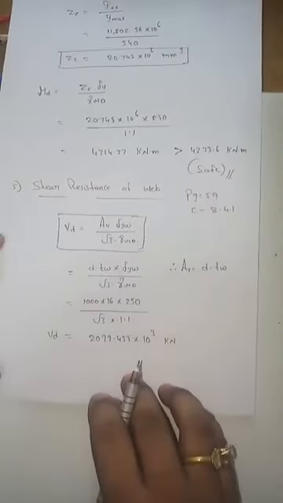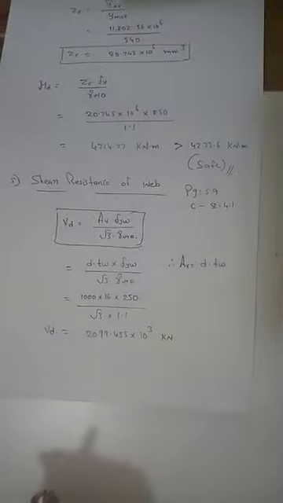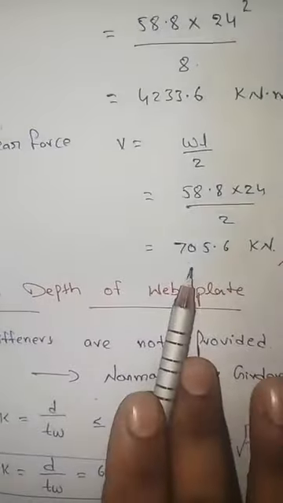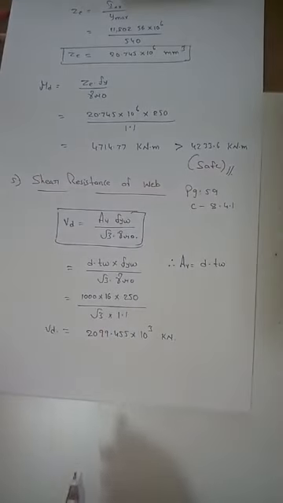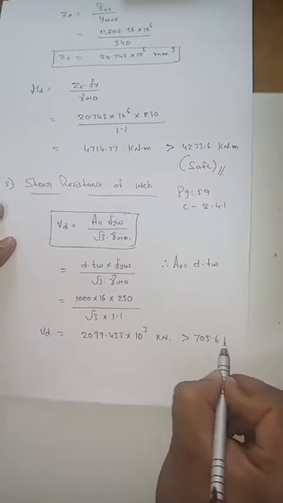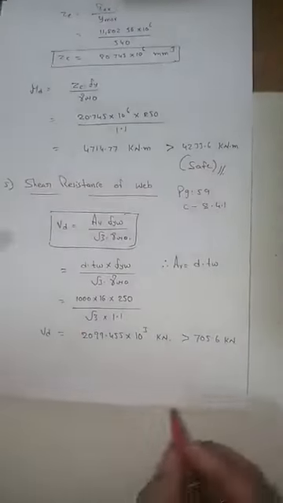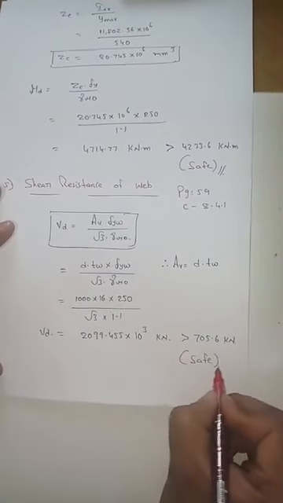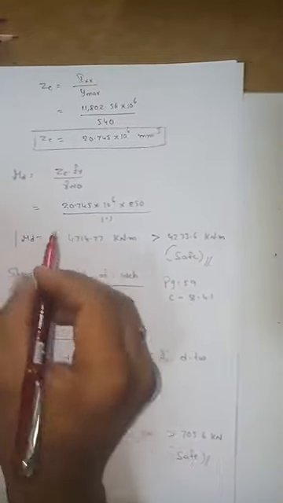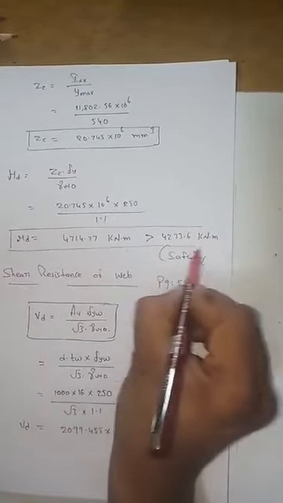So your Vd value should be greater than what? Should be greater than the maximum shear force. What is the maximum shear force which you got? The maximum shear force which you got is 705.6 kilonewton, isn't it? So this is the maximum shear force. So what is the shear strength of the plate girder? 2099, which is greater than 705.6 kilonewton. So your plate girder is safe under shear also. Okay, so this is how you have to check the bending strength and the shear strength.